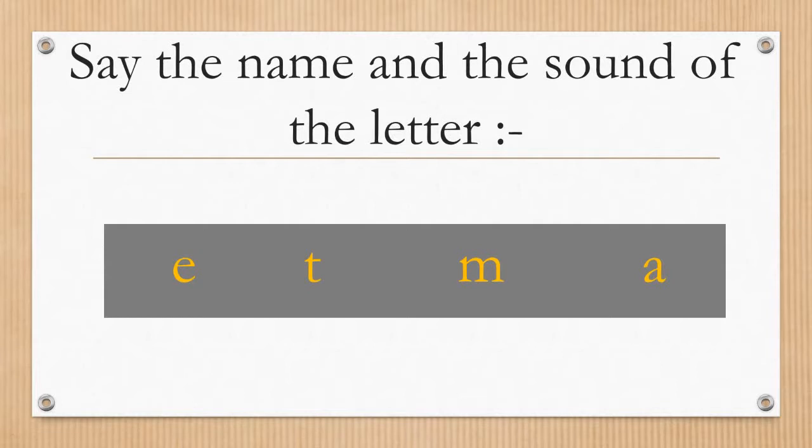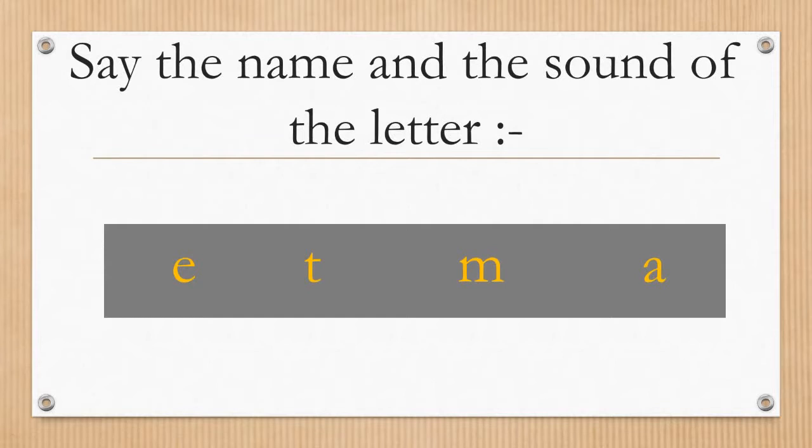Let's check the sounds of these letters. The first letter here is letter E and the letter sound is egg, elephant. Next letter is letter T. The letter sound is tiger.